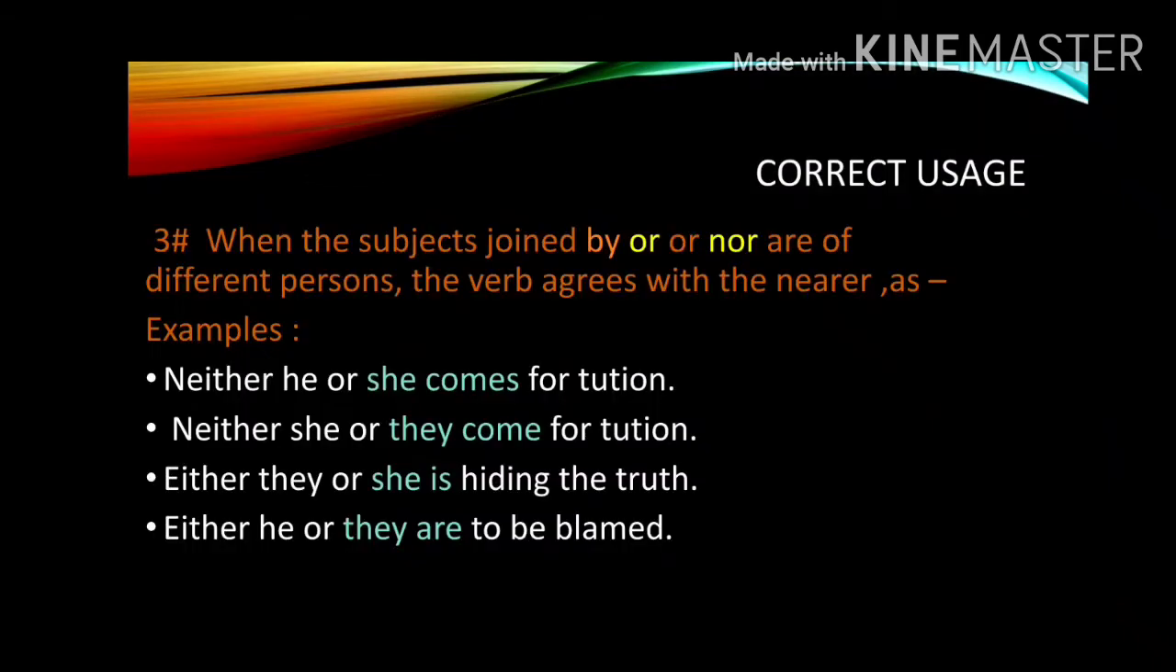Rule number 3. When the subjects joined by or or nor are of different persons, the verb agrees with the nearer. As examples: neither he or she comes for tuition. Neither she or they come for tuition. Either they or she is hiding the truth. Either he or they are to be blamed.